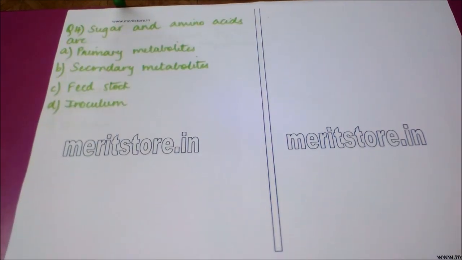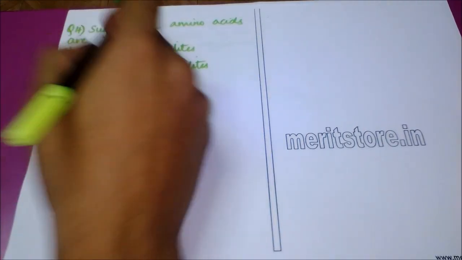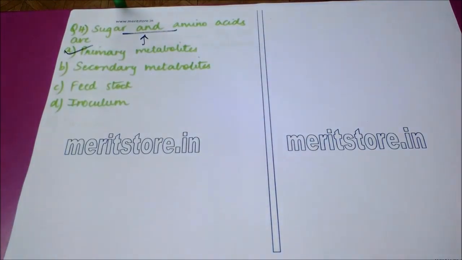Our next question is, sugar and amino acids are option A, primary metabolites, option B, secondary metabolites, option C, feedstock, and option D, aerocolum. The correct answer to this question is option A, which is primary metabolites or sources of